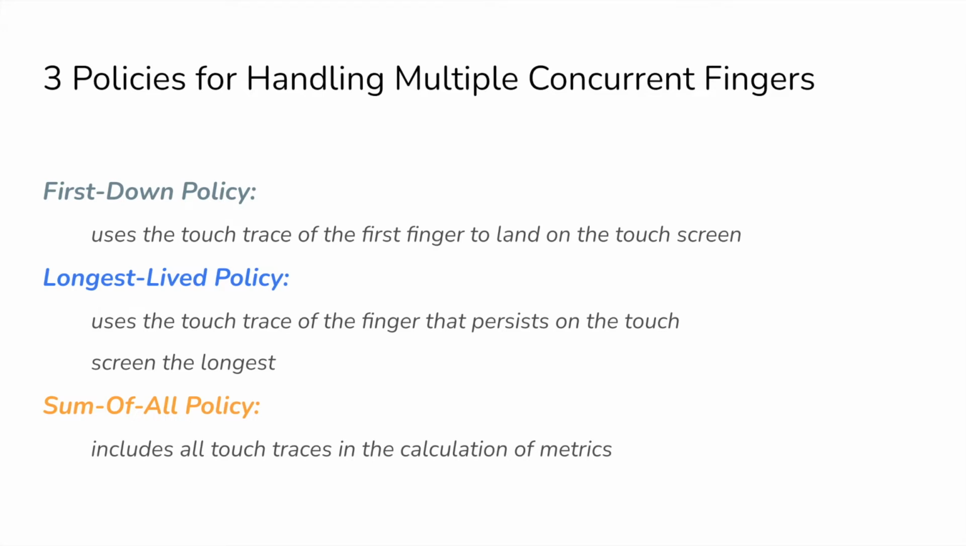Although our metrics assume that a single finger is performing the touch, multiple concurrent fingers might inadvertently appear on the screen, especially for people with limited fine motor function. Therefore, we discuss 3 policies for handling multiple concurrent fingers. The first down policy calculates our metrics based on the first finger to land on the screen. The longest lived policy calculates our metrics based on the finger that persists on the screen the longest, and the sum of all policy includes all touch traces in the calculation.